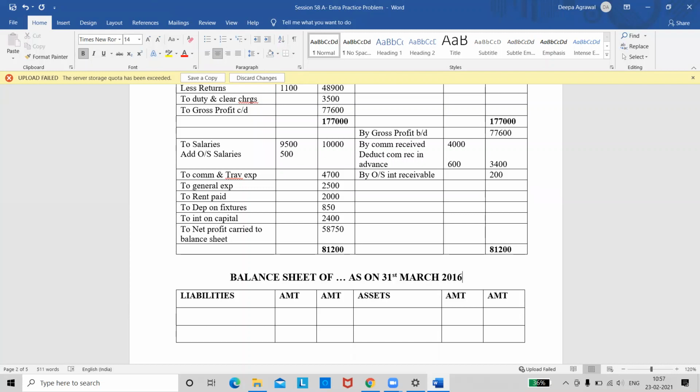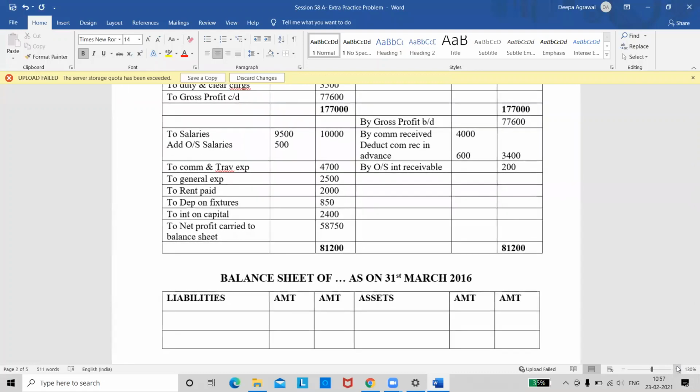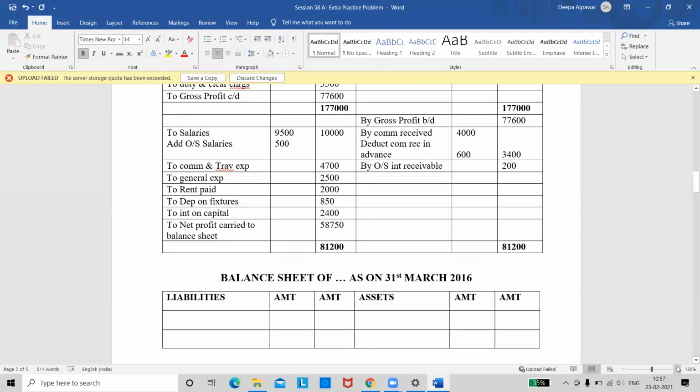Okay. So I'll wait for a minute till you complete the P&L account, then I'll start the balance sheet. Anyone who's writing, quickly note it down. And please do not take screenshots. The ones who are online, note it down. Write down the problem in your notebook. You will need it. I'm waiting for a minute till you complete. Then I will start with the balance sheet.